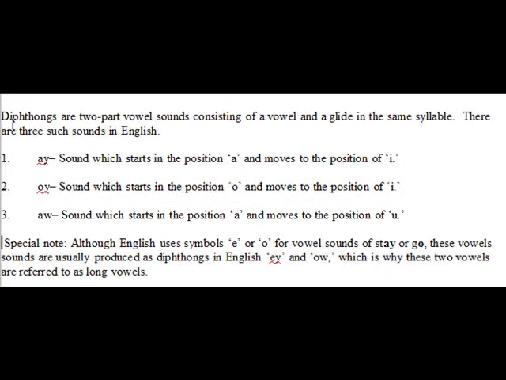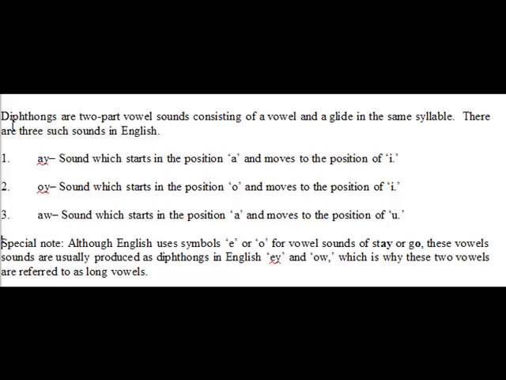Special note: although English uses the symbols A or O for vowel sounds in words like stay and go, these vowel sounds are usually produced as diphthongs in English, for example A or O, which is why these two vowel sounds are referred to as long vowels.